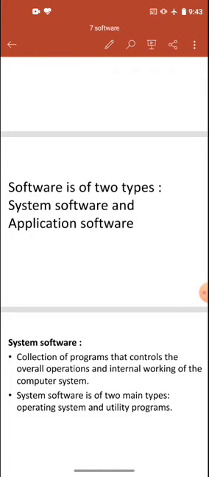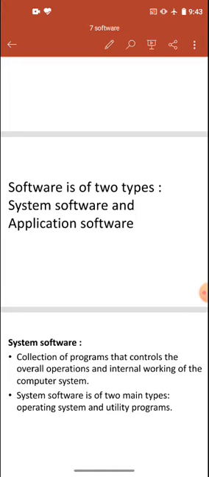Operating system examples are Windows, and in mobiles you have Android. So operating system is a software which controls the overall activity and operation of a computer.